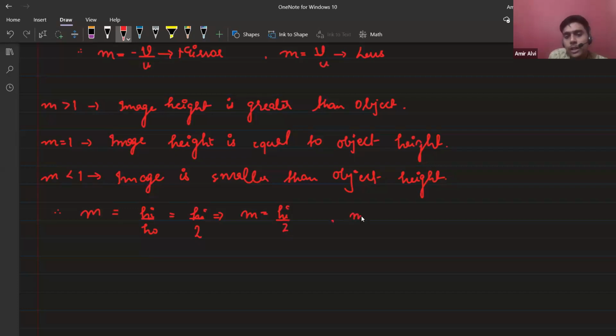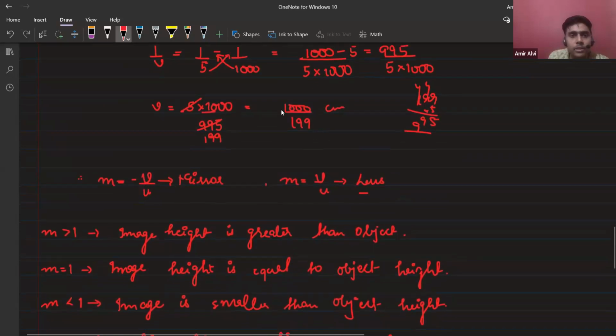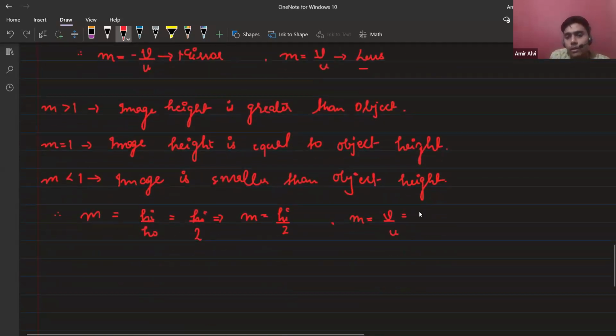One more relation is there for magnification, between V and U: M equals V by U. What is the value of the image distance? It's 1000 by 199. And what is the value of the object distance?